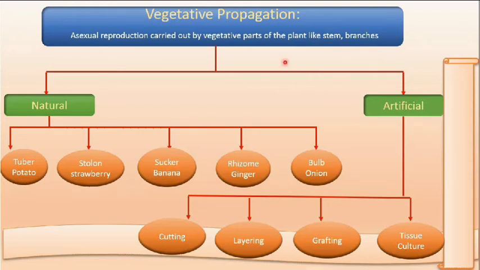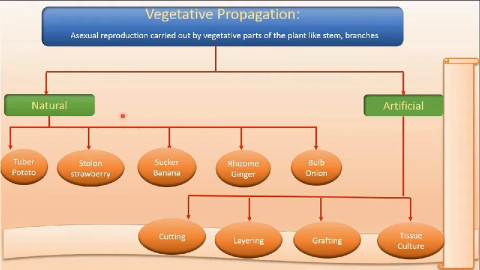There are two parts of a plant, the reproductive part and the vegetative part. The reproductive parts are the flowers, seeds, fruits. When the flowers, seeds, fruits are not involved in reproduction, and the stem, branches, leaves are involved, that is known as vegetative propagation. It is a very important mode of asexual reproduction, which always comes in the exam.